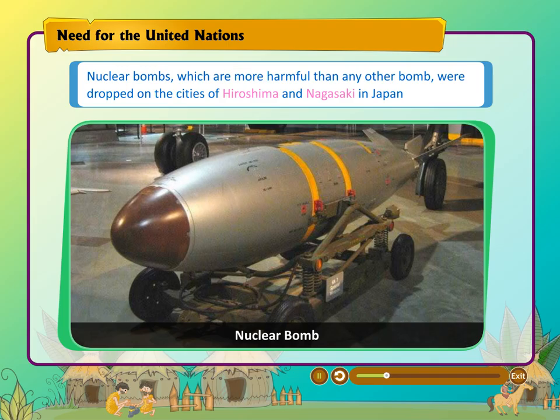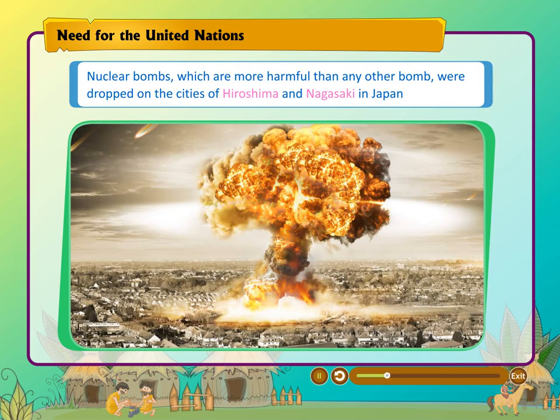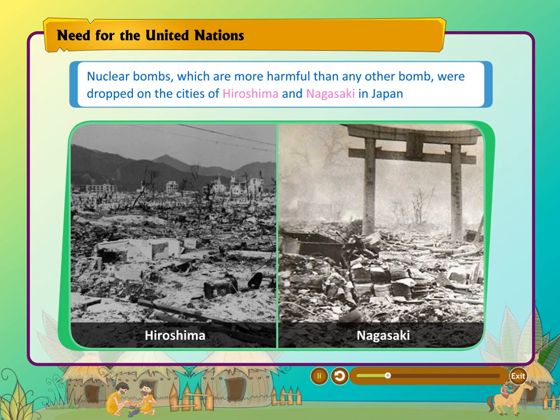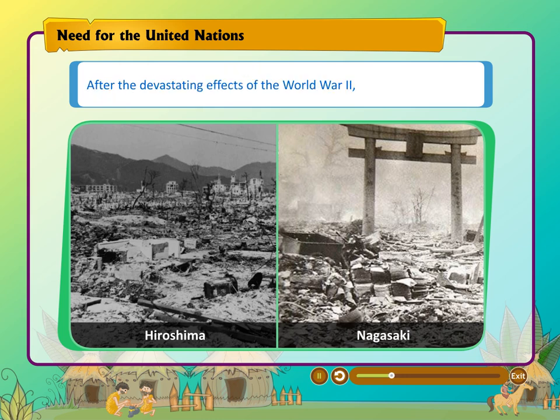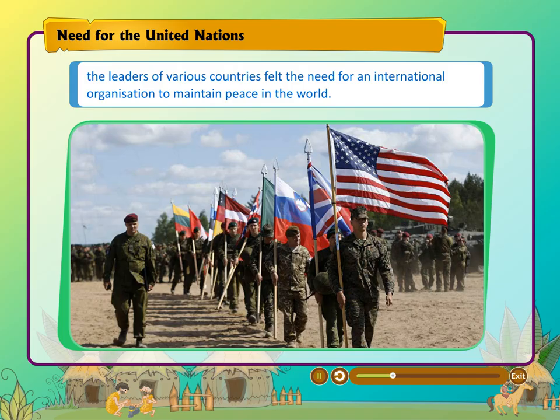Nuclear bombs, which are more harmful than any other bomb, were dropped on the cities of Hiroshima and Nagasaki in Japan at the end of WW2. This resulted in a huge loss of innocent lives and complete destruction of the 2 cities. After the devastating effects of World War II, the leaders of various countries felt the need for an international organization to maintain peace in the world.